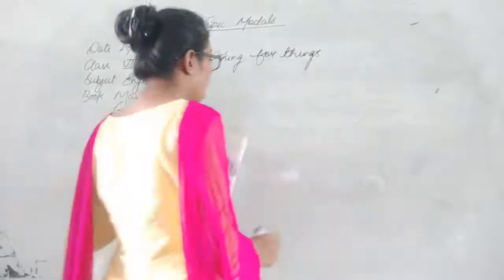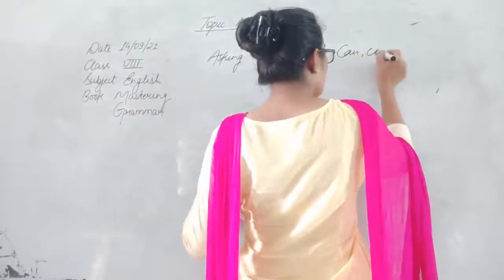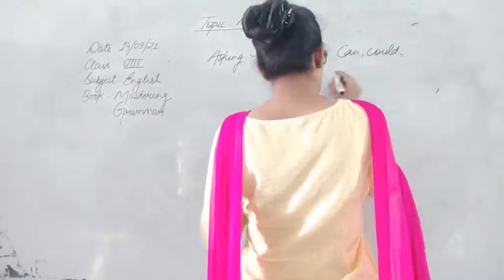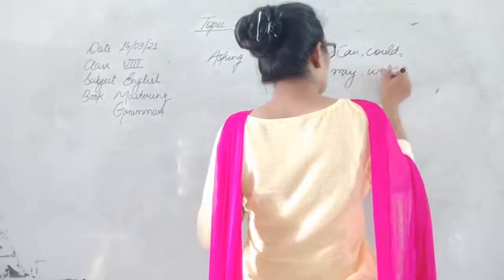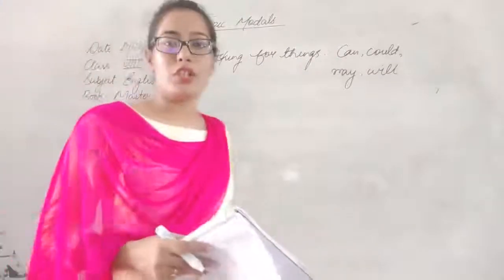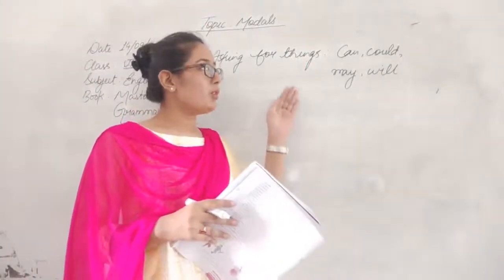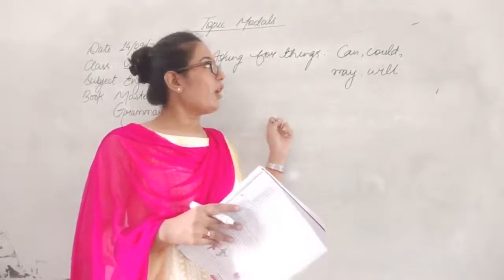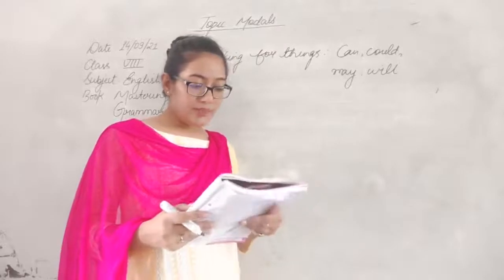In this also we will be talking about can, could, may or will. Okay. So can, could we have used for possibility and ability. We would be using can, could for asking about the things. Example,